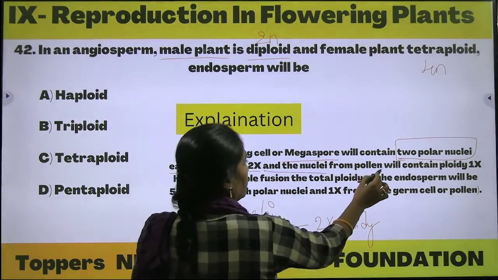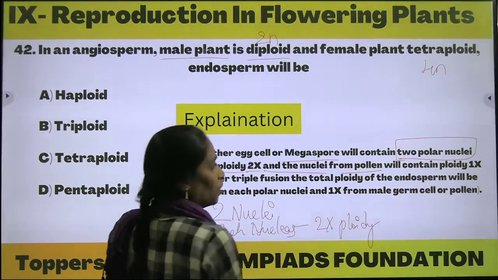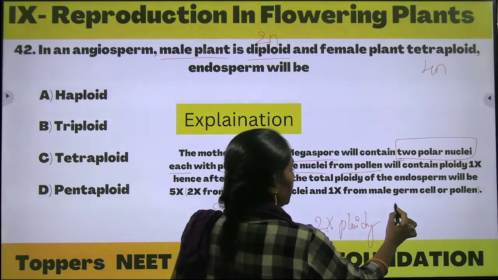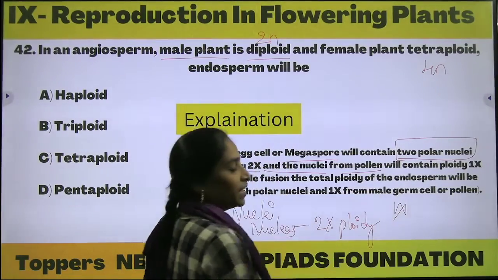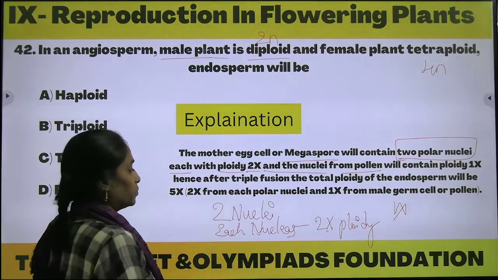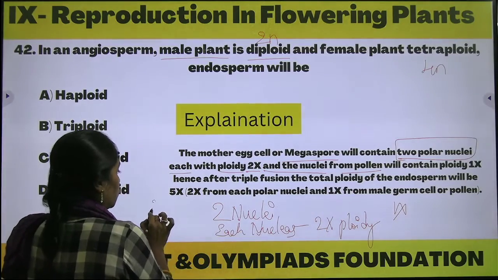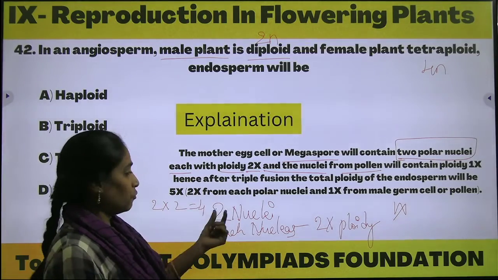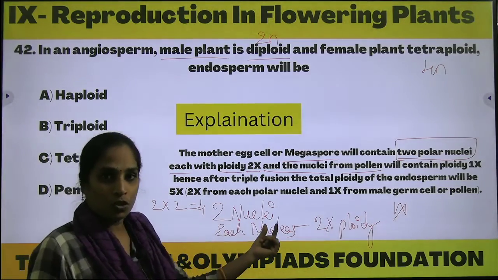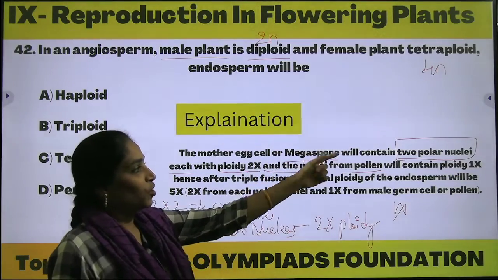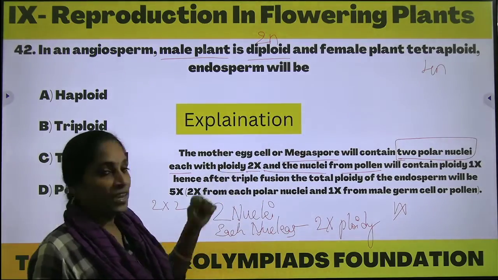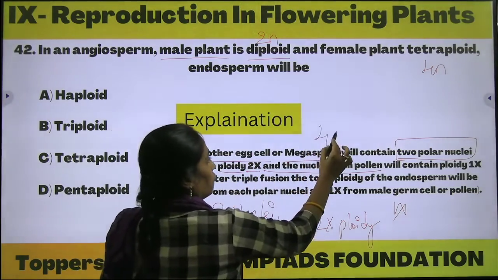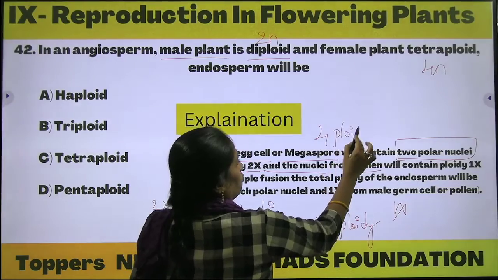And the nuclei from the pollen will contain a ploidy of 1x. Pollen is the male gametophyte, and here the male gamete contains only 1x number of chromosomes. Okay, so 2 for each, 2 into 2, 4. Yes, so 4 ploidies can be seen in the 2 polar nuclei of the megaspore in the female ones. In the female we can observe a total of 4 ploidies, 2 into 2, 4 ploidies.